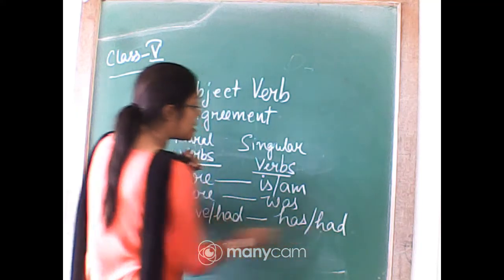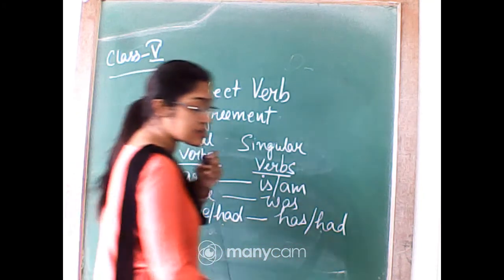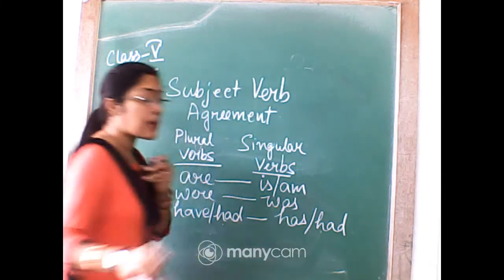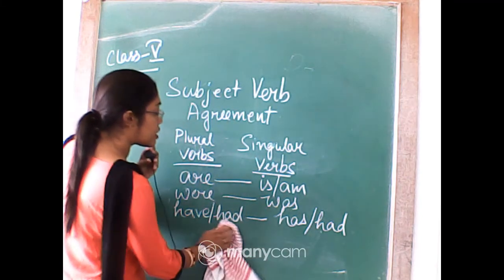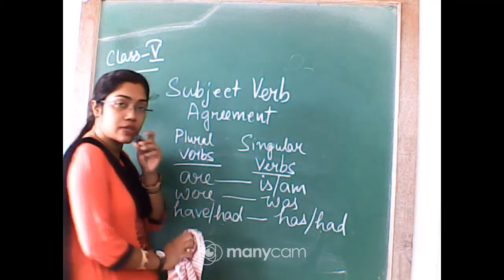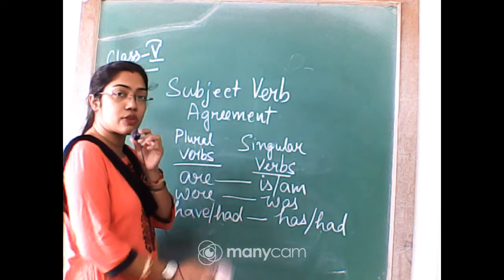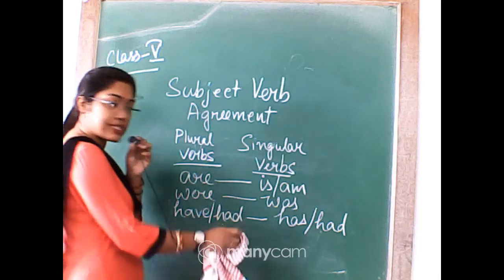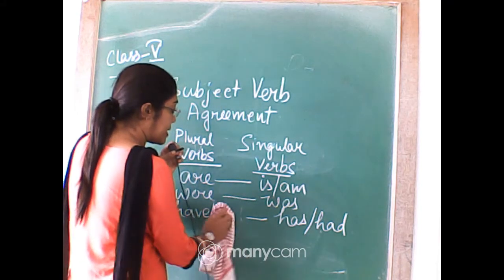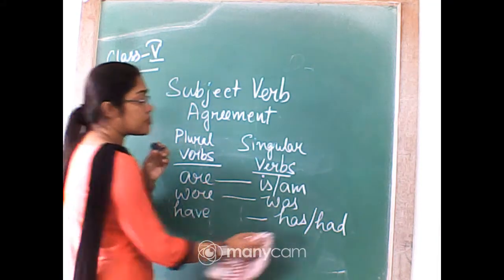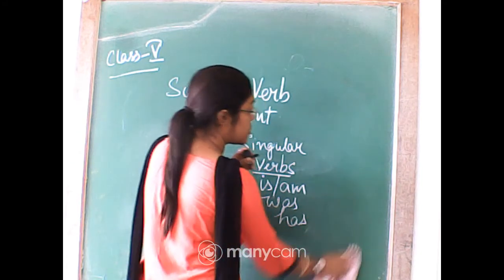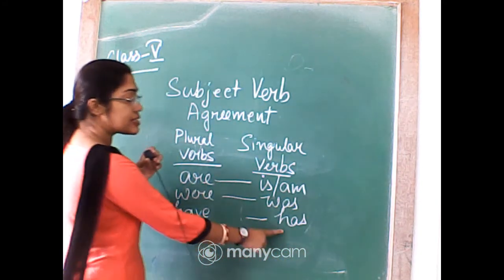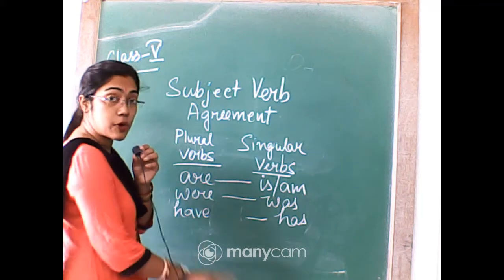So this had is common. The had is the past participle. Therefore, let's not mention about the had. I'm just using the had for your reference so that you don't get the query. So had I'm using as plural as well as singular. You just have to remember which one is the singular and which one is the plural. So just remember, has is the singular and have is the plural.